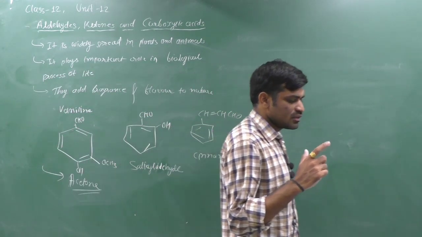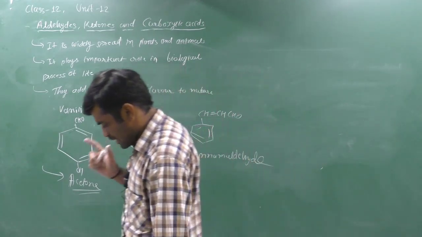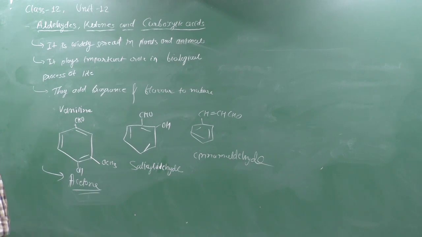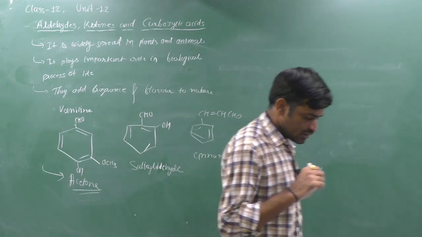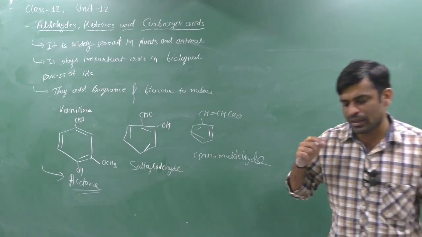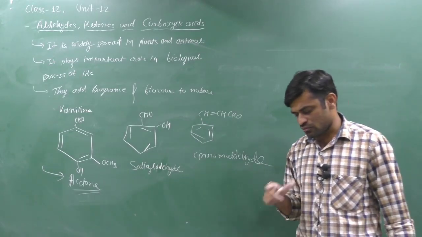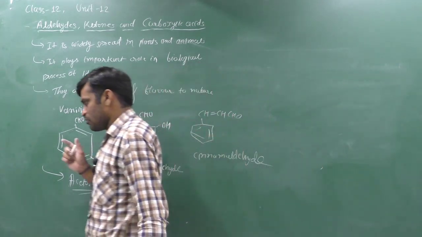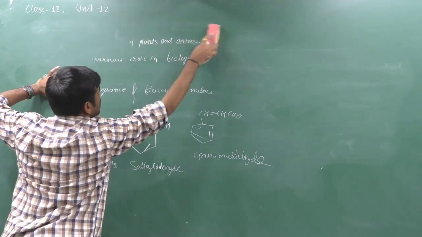Why study these compounds? Because they are very important to biological activity and industrial life, and they give flavor and fragrance to nature. Clear? And they are also used to prepare many useful synthetic compounds in industry like paints, varnish, whatever. Now we can start the chapter: Aldehydes, ketones and carboxylic acids.